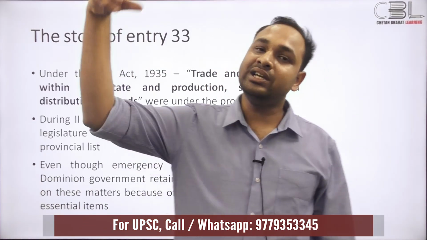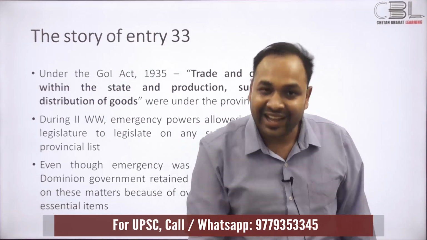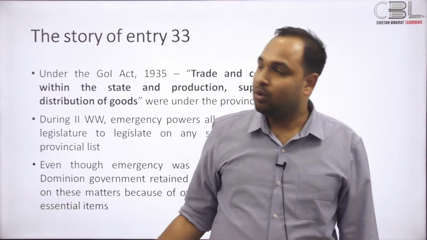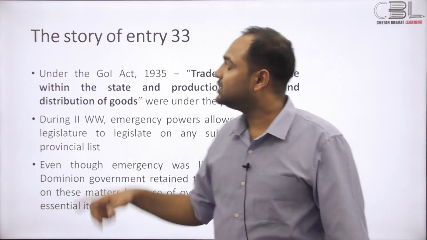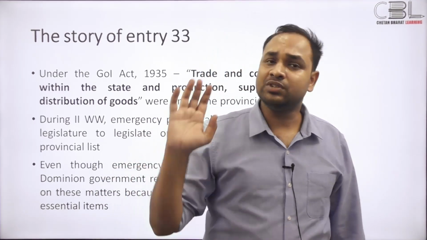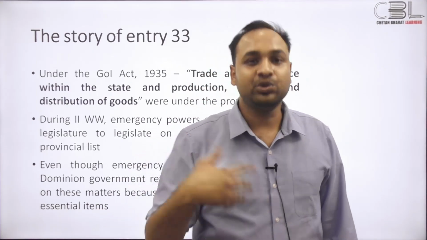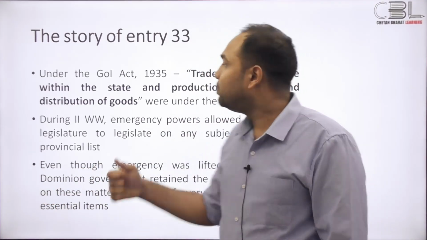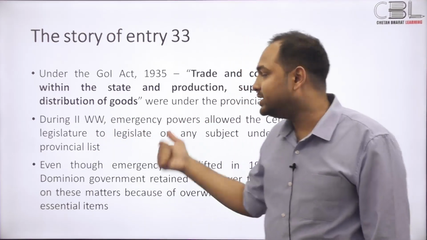So what the union government at that time thought expedient was that they needed powers to lift food from one part of the country and transport it to the other part of the country. Now, if this power, trade and commerce within state, was only restricted to the jurisdiction of the provincial governments, the union government could not do that. So the union government used emergency powers to take over that domain of legislation. All right. So it became a union prerogative to legislate on this subject.